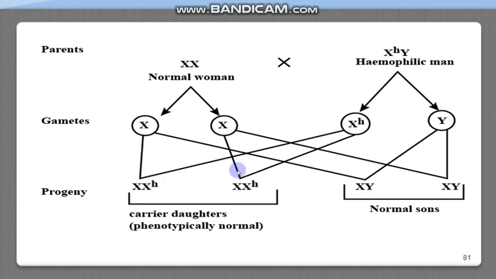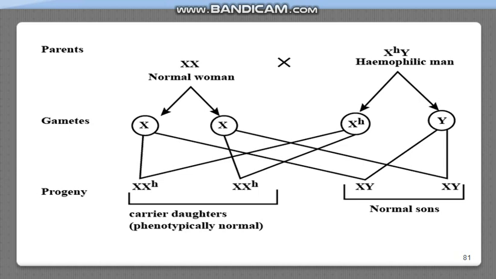And sons, they are all normal, they do not have any hemophilic gene on the X chromosome. So all the normal sons are produced and all the daughters are carriers. So we can say that as a result of the cross between the normal woman and the hemophilic man, all the sons are normal and all the daughters are carriers.